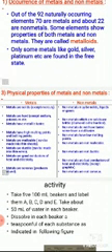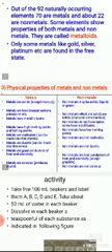Now you can see there is a table of physical properties of metals and non-metals. The first point in metals: metals are solid except mercury. You might have studied in a previous class that mercury is used in thermometers, and mercury is a metal but it is in the form of liquid. Rest of the metals are solids. Non-metals can be solids, liquids or gases.